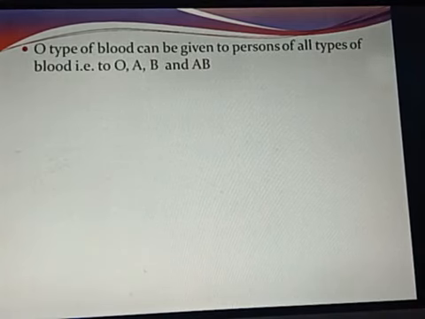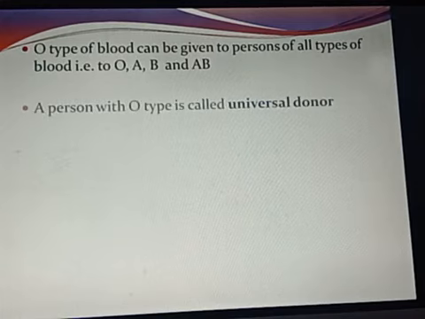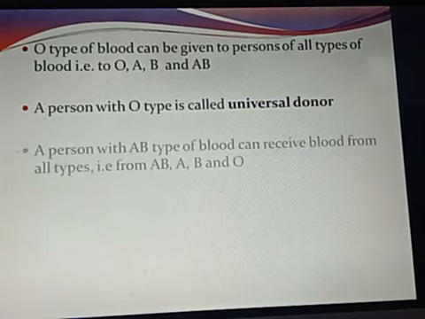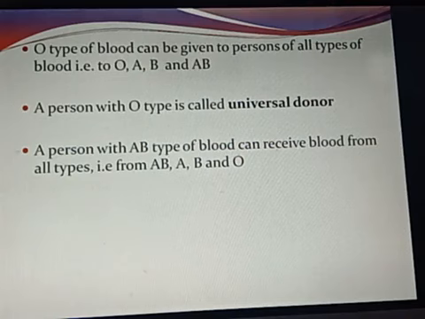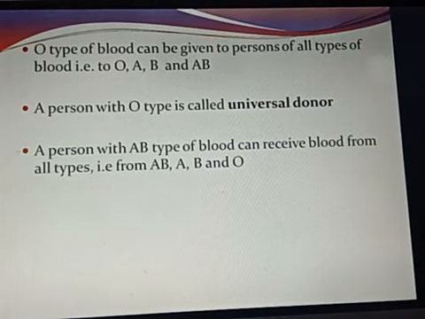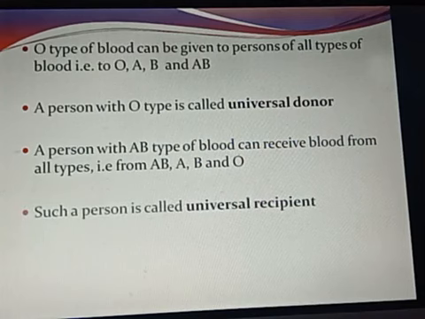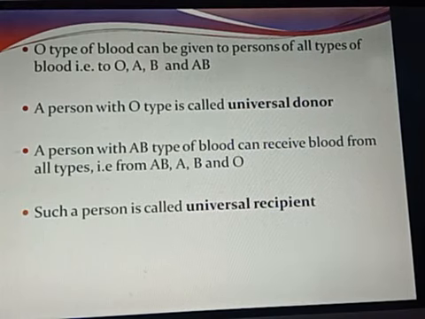O type of blood can be given to persons of all types of blood. That is, it can be given to a person having blood group O, a person having blood group A, a person having B, as well as a person having blood group AB. A person with O type is called a universal donor. A person with AB type of blood can receive blood from all types, that is from blood group AB, A, B and O. Such a person is called a universal recipient.